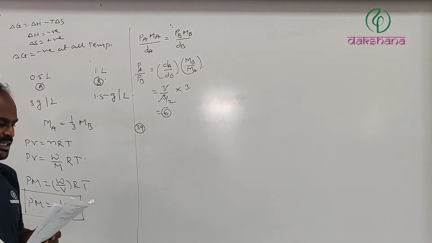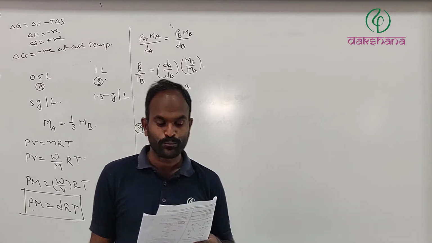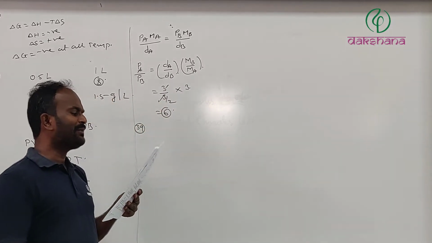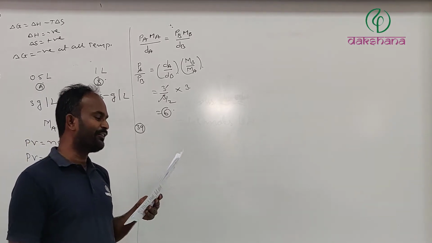Next, question number 39. The delta U for the formation of NOCl, nitrosyl chloride, from the gaseous elements is 51.71 kilojoules per mole at 25 degrees Celsius.